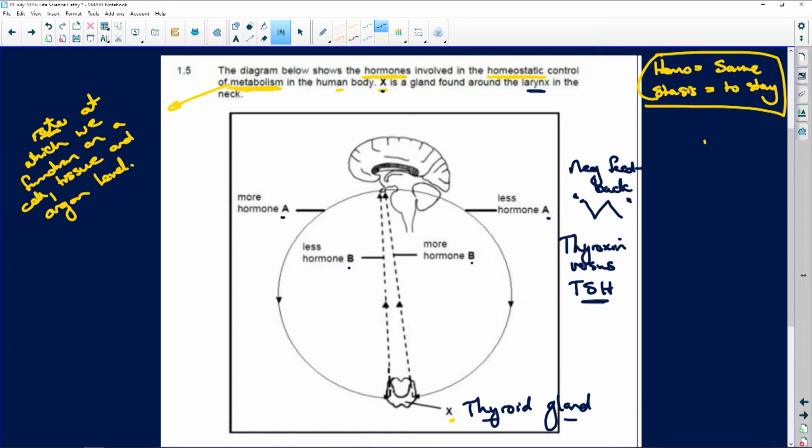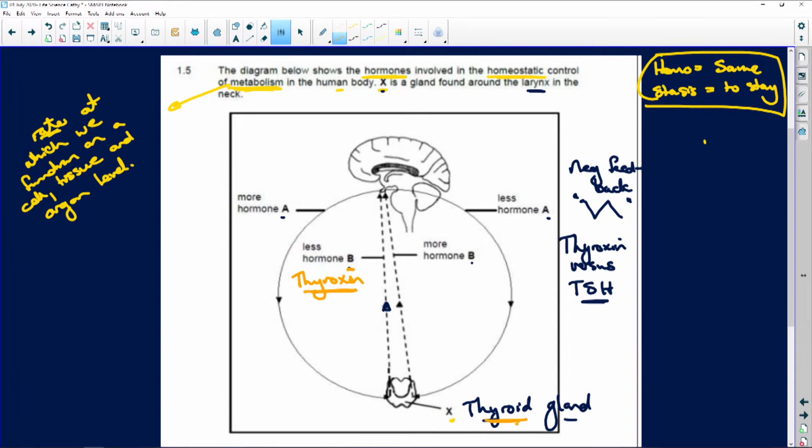So it's a hormone that is not at the thyroid. It's a hormone that's going to stimulate the thyroid to do what? To release what? Another hormone. Because it's stimulating the thyroid to do what? To release thyroxine, because that's what the thyroid does. So if this is the thyroid gland, the thyroid is going to release this hormone here. And that hormone, let's get a nice color here. This hormone, B, is going to be thyroxine. And I mean, how easy is that? The thyroid releases thyroxine. That's your hormone from the thyroid gland.